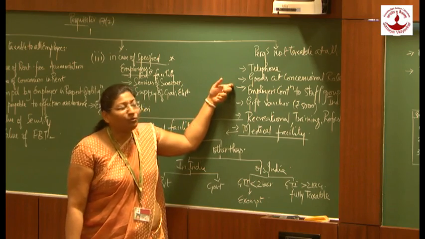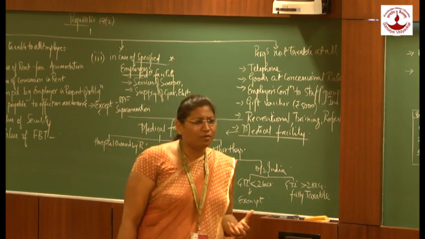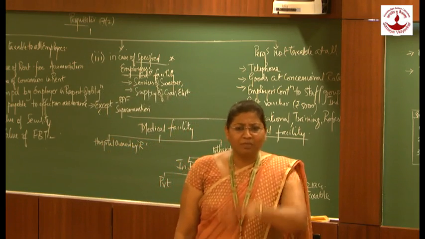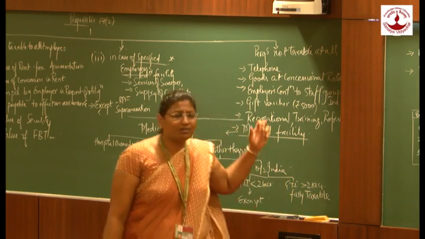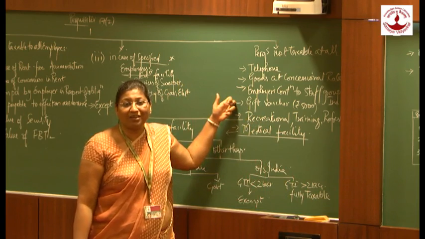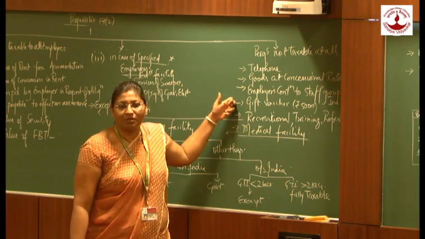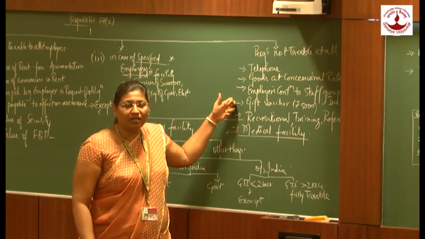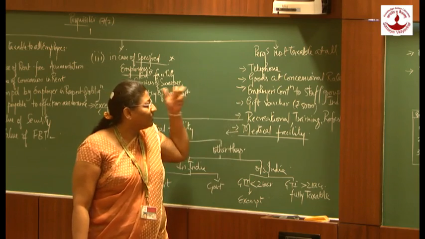Third one is employer's contribution to staff group insurance. Nowadays the concept has come of staff group insurance, complete group insurance in an organization. That is also not taxable. Gift voucher or gift in kind up to 5,000 rupees is not taxable. Beyond 5,000, it is taxable. Up to 5,000, it is not taxable. It is exempted.